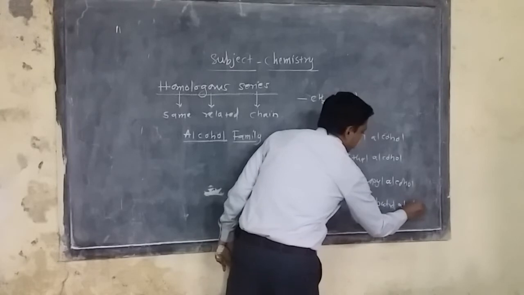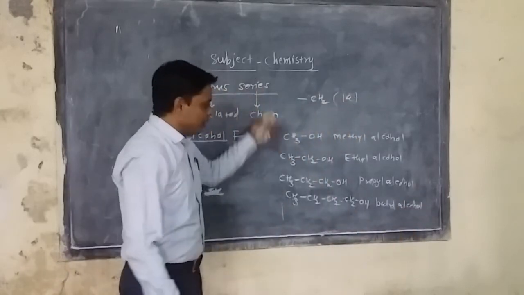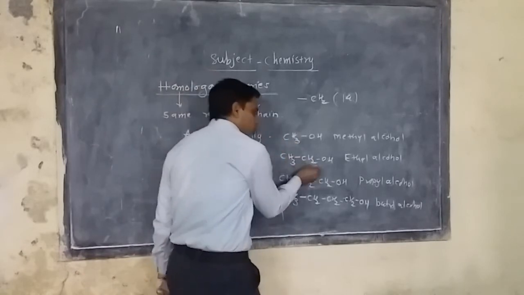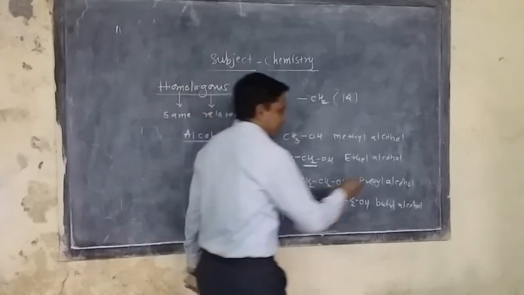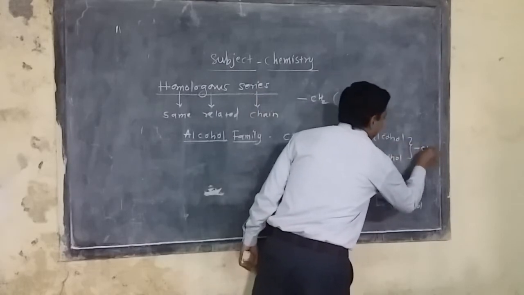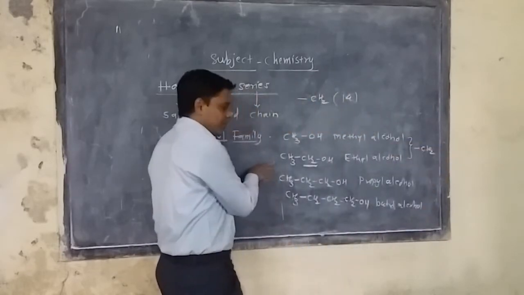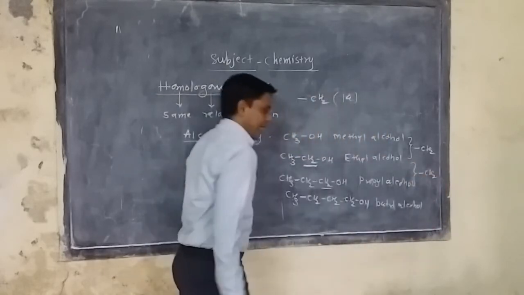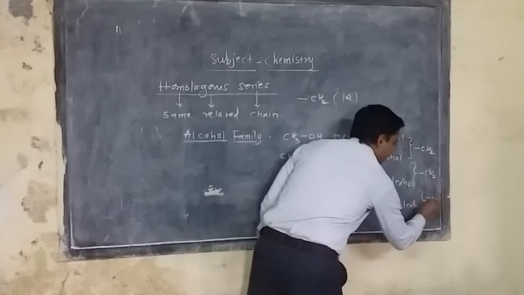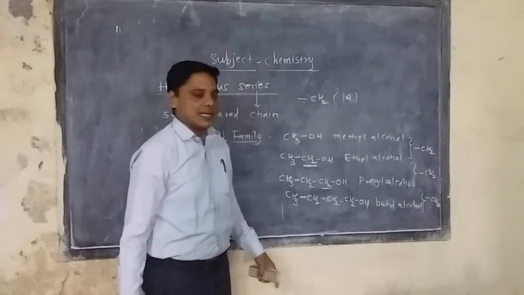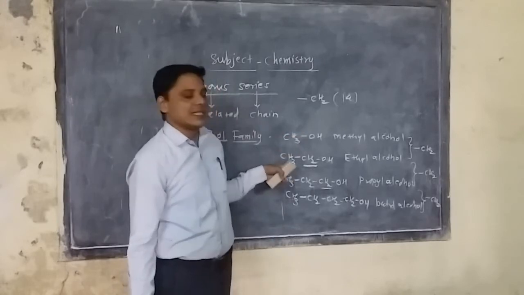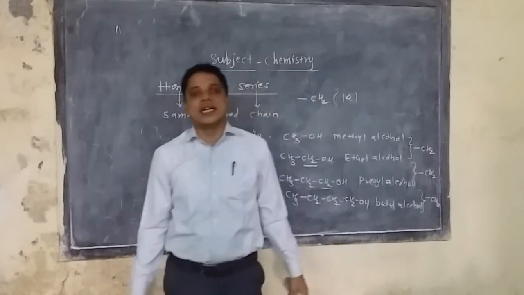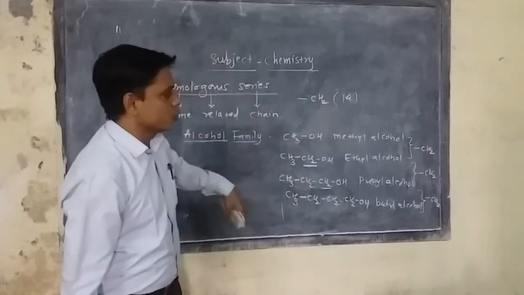So these are arranged according to molecular weight in a sequential manner. Methyl alcohol and ethyl alcohol differ by a CH2 group. Ethyl and propyl alcohol again differ by one CH2 unit, and propyl and butyl alcohol also differ by one CH2 group. This CH2 group corresponds to 14 units of molecular weight. This is the idea of the homologous series.